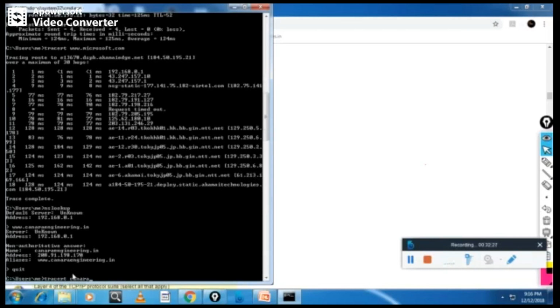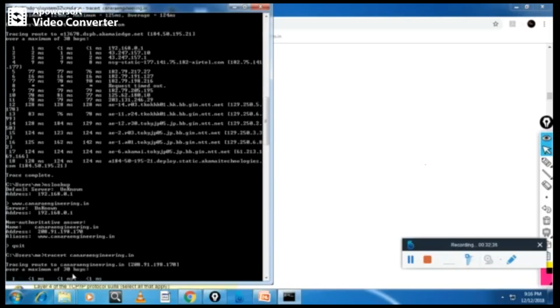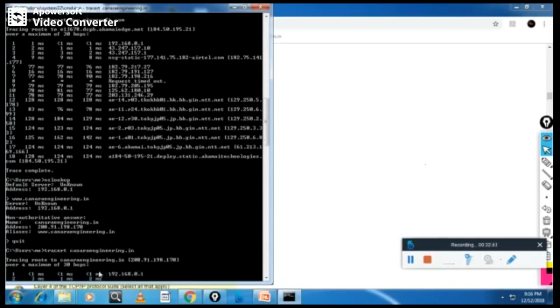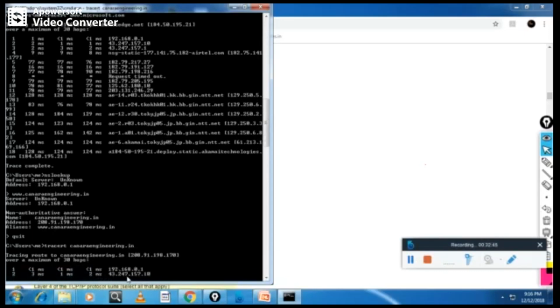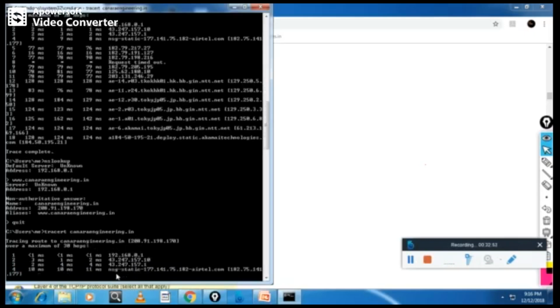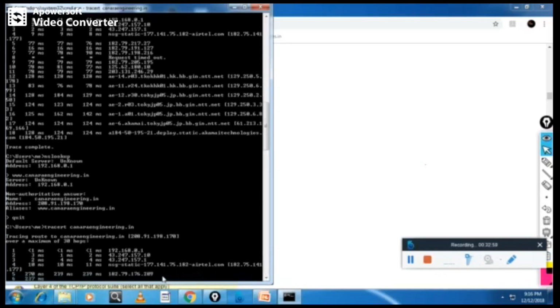canaraengineering.in. You see, the address is same. First the DNS server will give the address, then the connection goes through my gateway here, 190.160. Then you can see where our server is hosted, in which server our web pages are hosted. It's going through the Airtel gateway, and where our web server is hosted, we'll come to know.